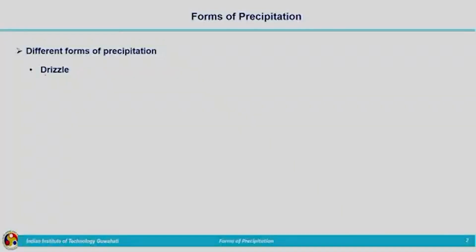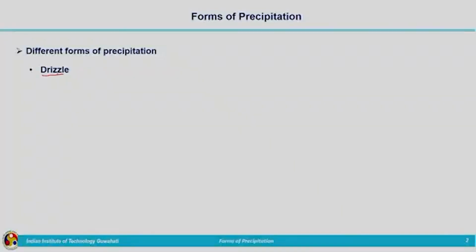So coming to different forms, usually when we talk about precipitation, everybody will be thinking of rainfall, because we all have experienced the rainfall. Majority of us have experienced rainfall because we are in India. Most of the water which we are getting is from the rainfall. But in India itself we are experiencing other types of precipitations. Let us see what are the different types or different forms of precipitation. So first one is, we will start with drizzle.